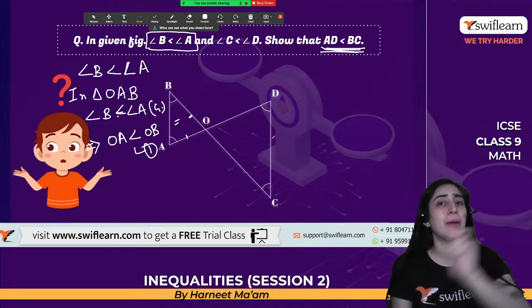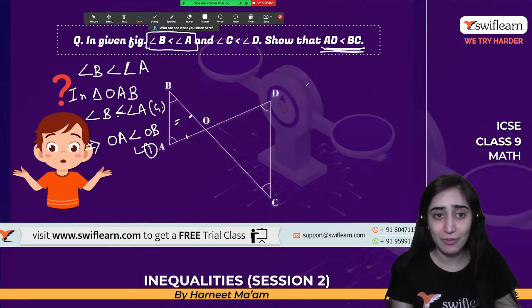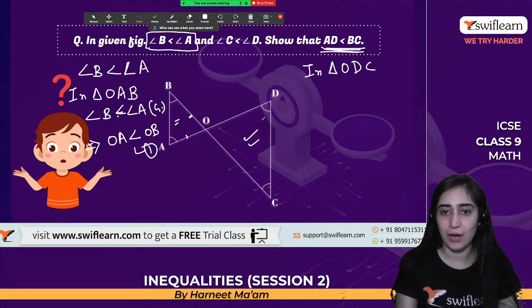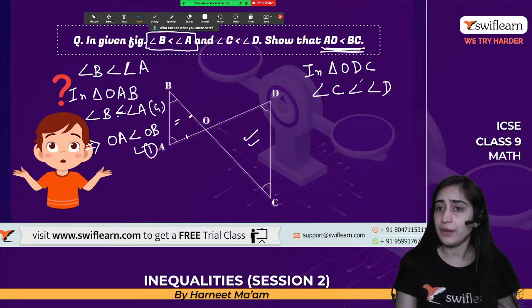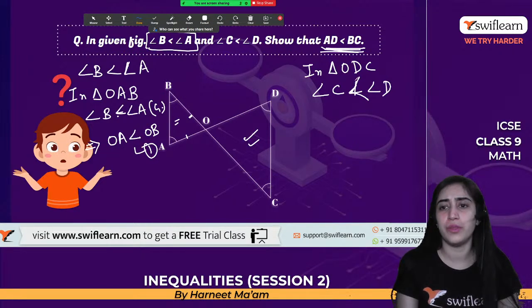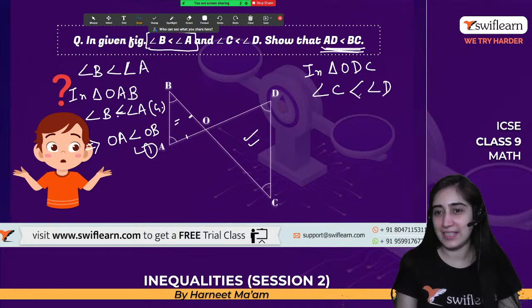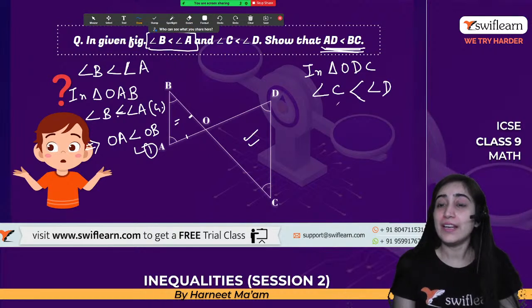Similarly, the same thing will be applied in the next triangle that is given to us. So let's consider triangle ODC. Now what does it say? Angle C is less than angle D. Let's make the less than sign like this so that it doesn't look like an angle.